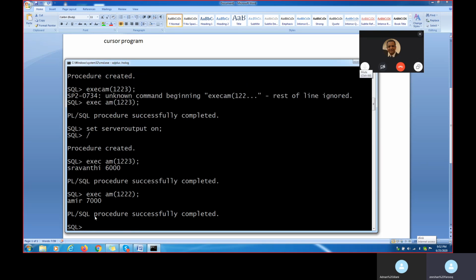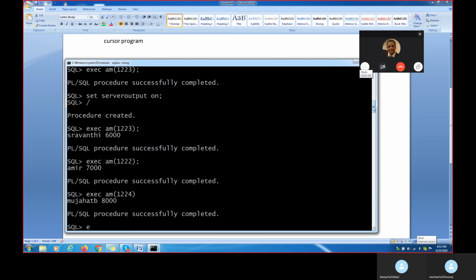Because I have passed the first name and the salary. I am typing 1224, and then this value is coming, the salary. EXEC AM. That means the value is getting saved. Tomorrow, if you come and want to execute the program again, you can simply type EXEC procedure name with the value we pass, and you get a simple output.